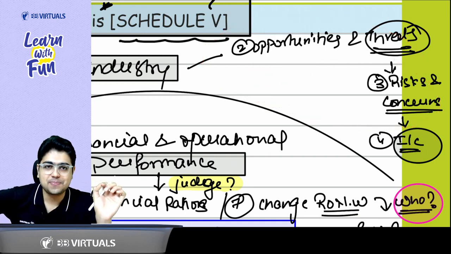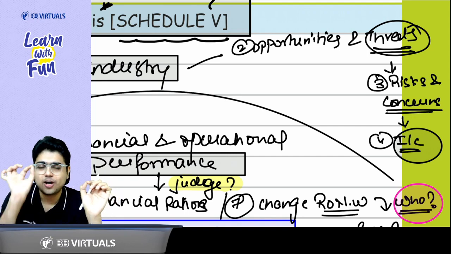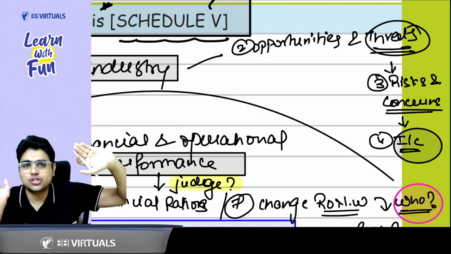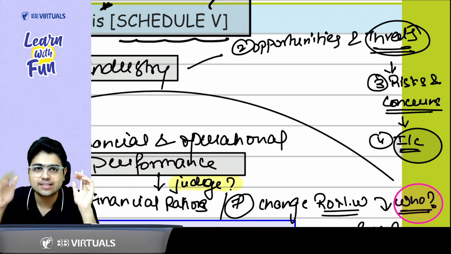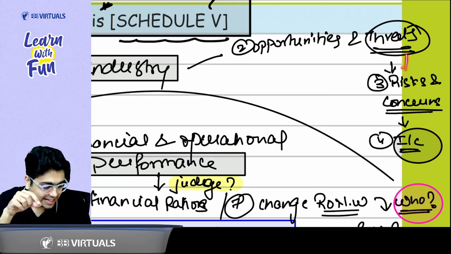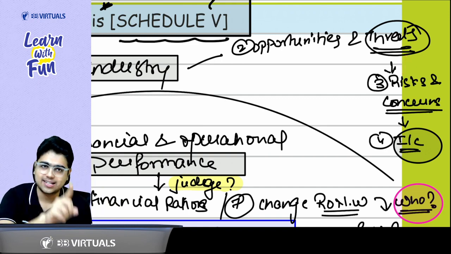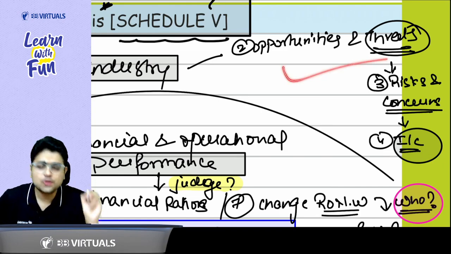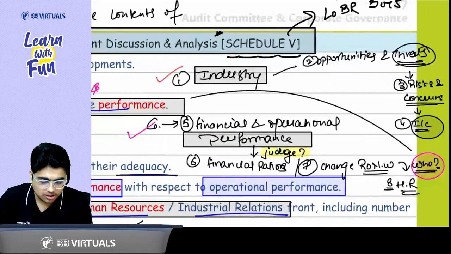Again with me. When I am talking about the management discussion and analysis, what will they discuss? Sir, industry structure and developments. For industry, what analysis do you do? SWOT analysis, that is strengths, weaknesses, opportunities and threats analysis. With threats, what comes to our mind? Risk and concern. For risk, there is internal control. So 4 points done. Now let's talk about their own performance.